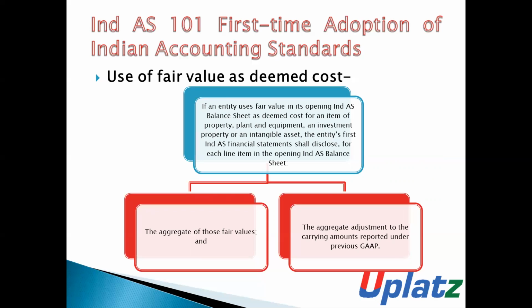That is, when any entity uses fair value in its opening Ind AS balance sheet as deemed cost in respect of property, plant and equipment, investment property or intangible assets, in such case the entity's first Ind AS financial statement shall disclose the aggregate of the fair value and the aggregate adjustment to the carrying amount which is reported under previous GAAP.